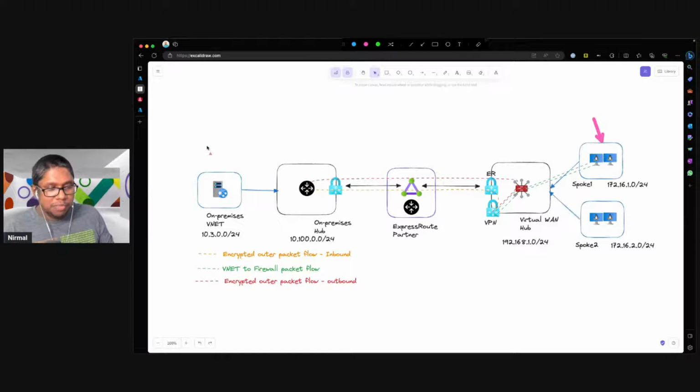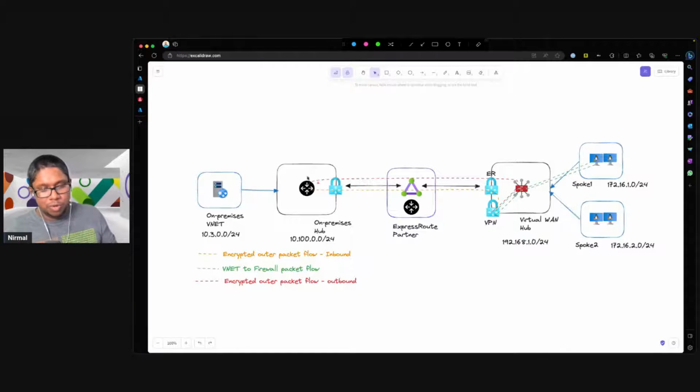the VMs. So if I'm sending traffic from this endpoint that is in my branch, or if I'm sending traffic from this endpoint here, that traffic will hit the firewall. So traffic coming from the spoke hits the firewall first. That is the green path. And then from here, if you look at how routing intent works, and as Deepak explained before, if you set private traffic inspection, all of the traffic in your secured hubs would land on the firewall as the next hop. So all of the private prefixes are pointing towards the firewall.